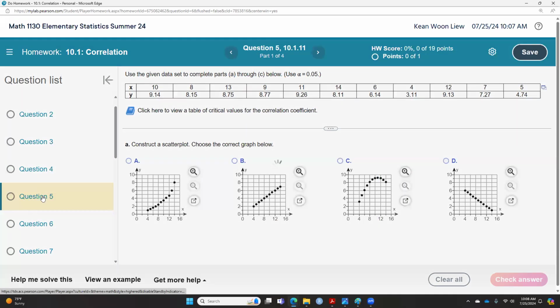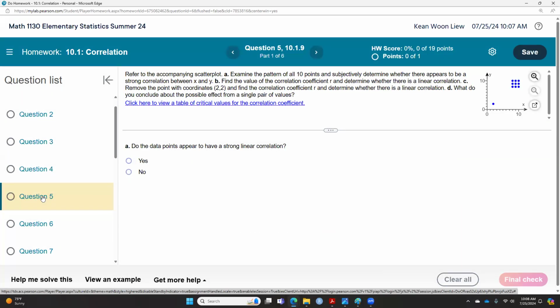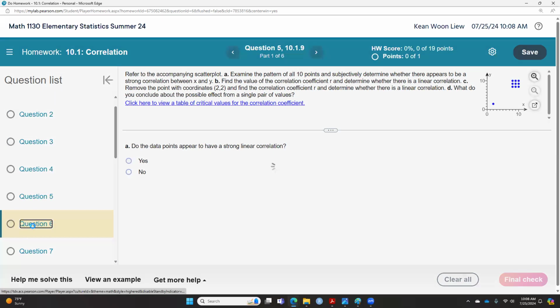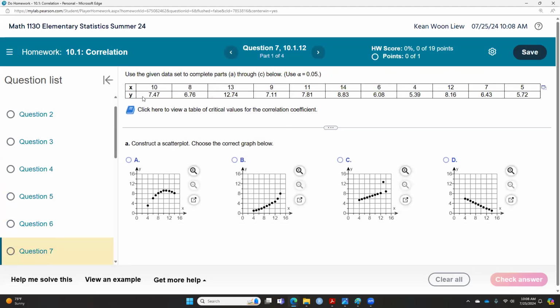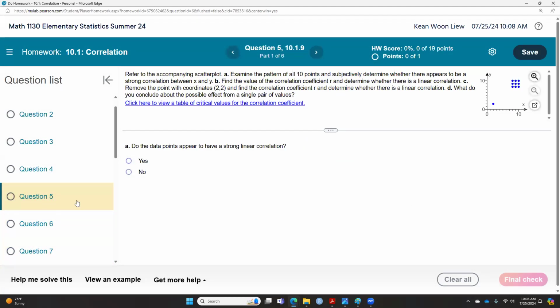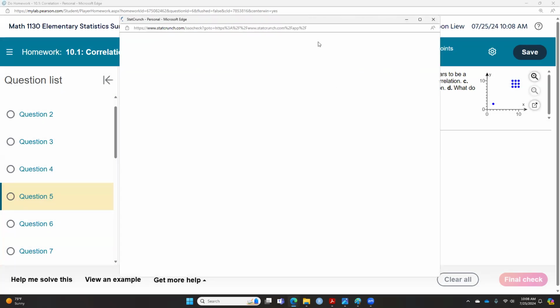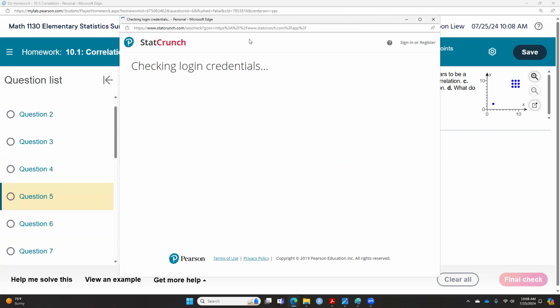So if you see any tables provided, just skip it. Question 5 is the one that I want to bring out, because in this question 5, they do not provide us any data. Like 6 and 7, all the questions you see in 10.1 and 10.2, they always give you the X and Y variables here. Unfortunately, for question 5, they don't. So what you need to do here is, I'm opening up StatCrunch right here, so you can see it.